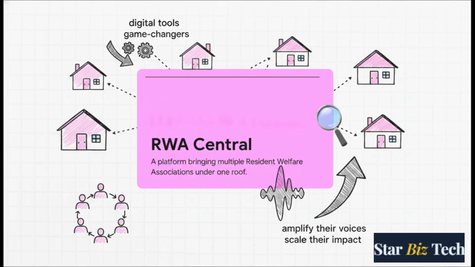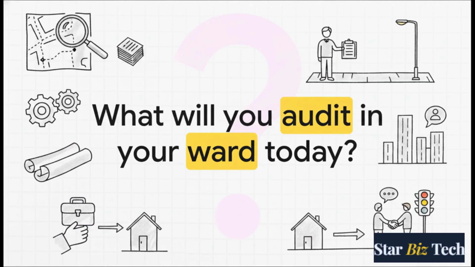By bringing multiple small resident welfare associations, like the Federation of Bangalore Northeast RWAs, under one single roof, citizens can pool their resources, amplify their voices, and scale their impact to address large, systemic issues that a single small neighborhood group could honestly never tackle alone. Which leaves us with this final, slightly provocative question. What will you audit in your ward today?